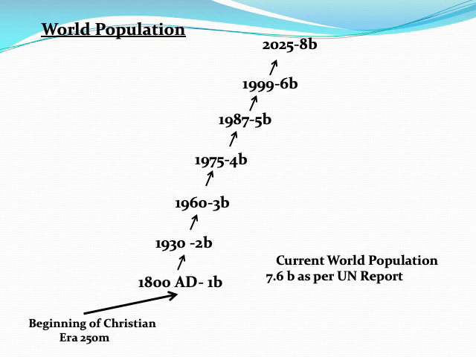As you can see, the trend of world population here, beginning from the Christian era, when the world population was 250 million, whereas the current world population, as per UN report, is 7.6 billion. And in 2025, world population would reach 8 billion. This was the world trend.